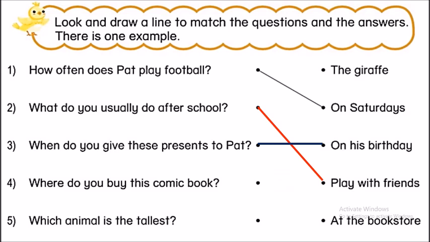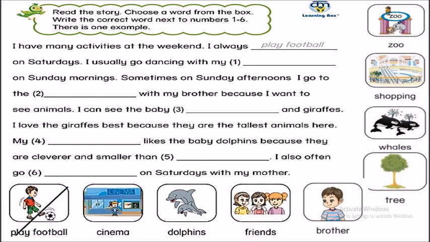Number 4. Where do you buy this comic book? Câu hỏi bắt đầu bằng từ where, có nghĩa là ở đâu. Vậy bạn mua những cuốn truyện tranh này ở đâu? And the correct answer is, yes, at the bookstore. And last one. Number 5. Which animal is the tallest? And the correct answer is, yes, the giraffe. Con vật nào cao nhất? Thì câu trả lời của chúng ta sẽ là hươu cao cổ. Okay, are you correct? Excellent. We move to exercise 3.